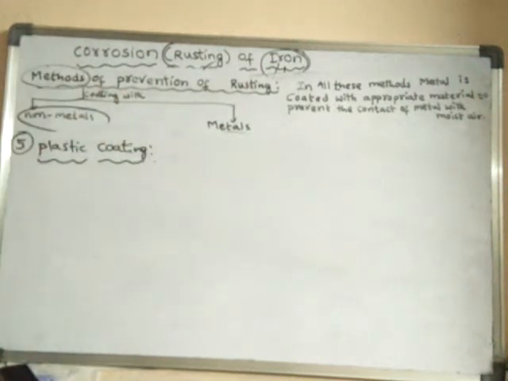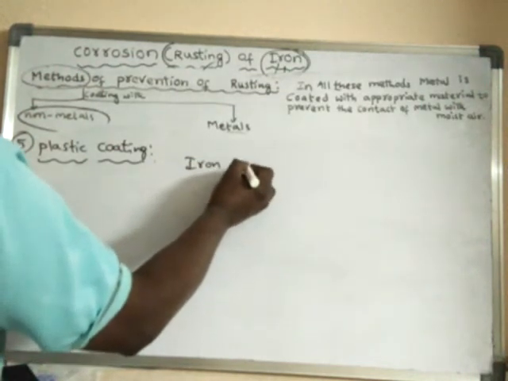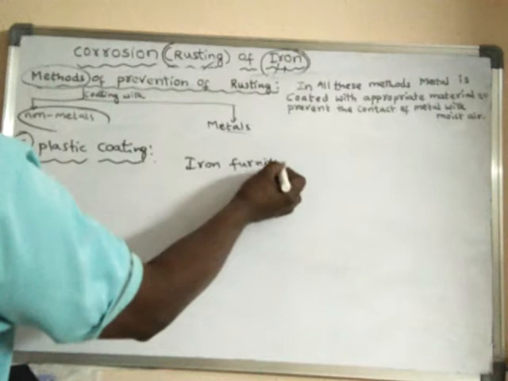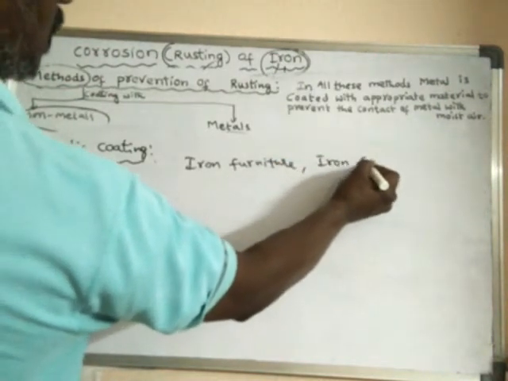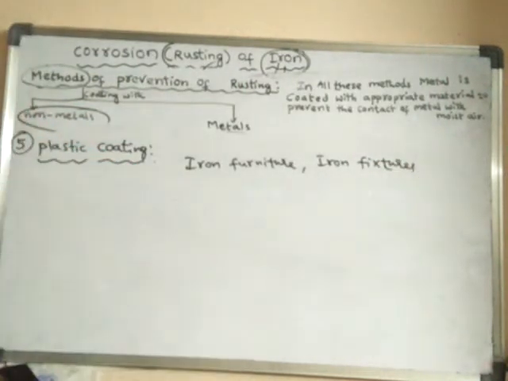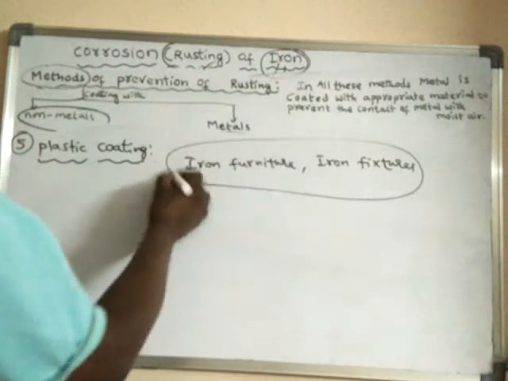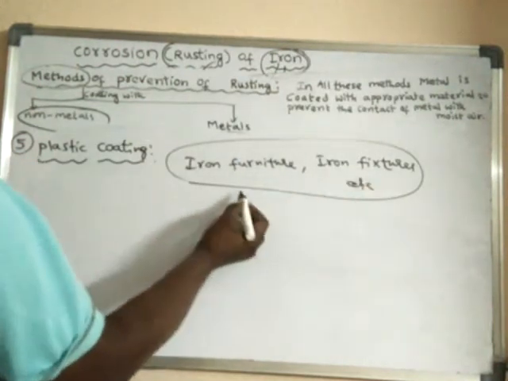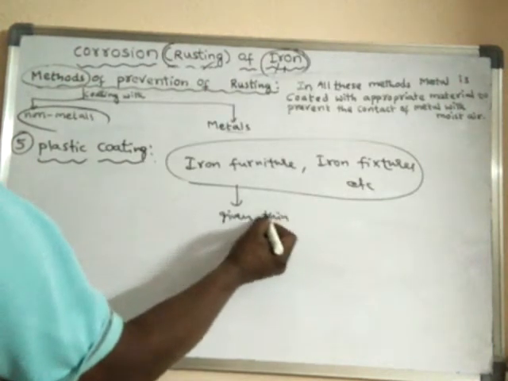By giving plastic coating, particularly iron furniture or iron fixtures are given a thin coating of plastic.